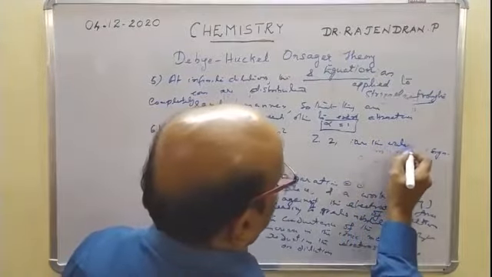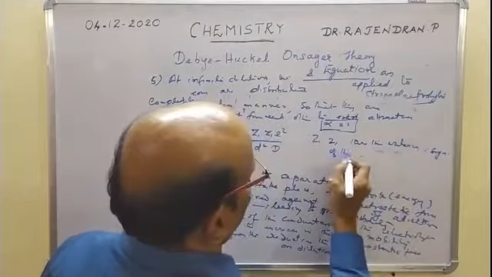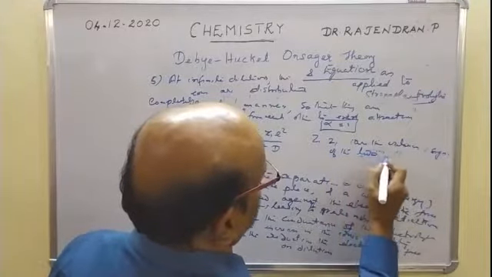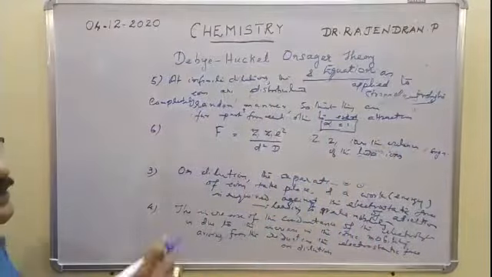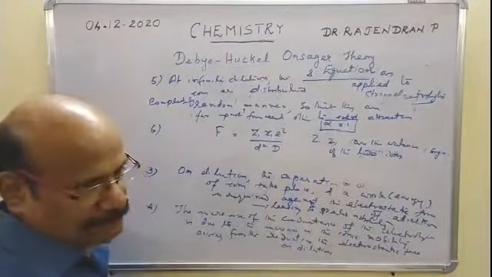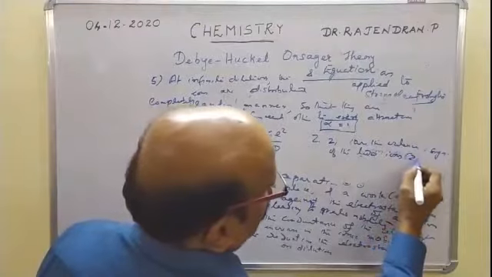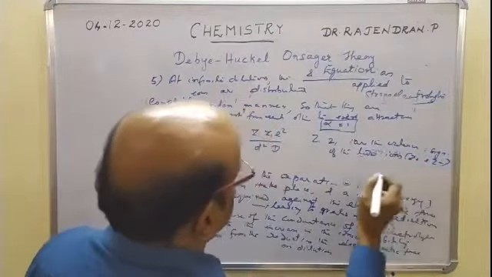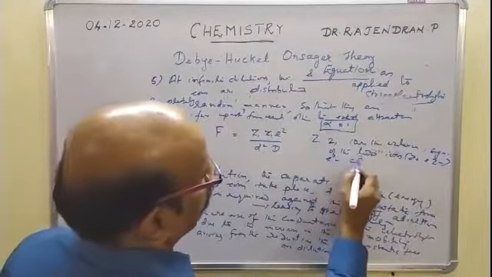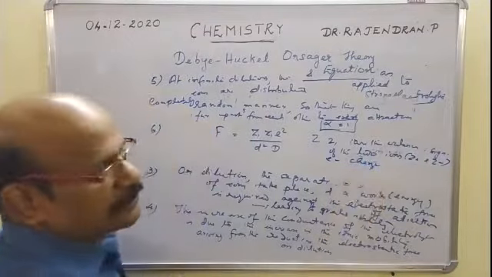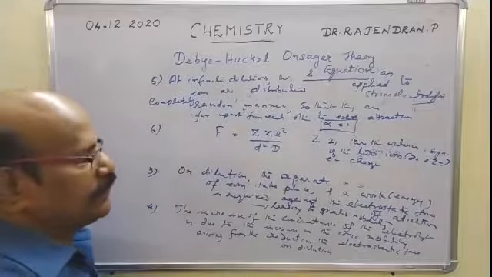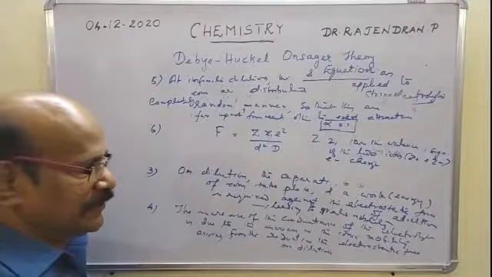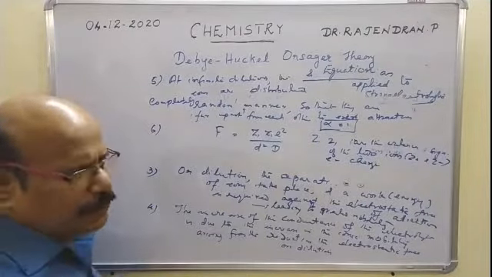valence of the two ions, positive and negative ion. The valences of the positive and negative ion are Z plus and Z minus, and e is the magnitude of the charge, that is in coulombs, 4.8 into 10 raised to minus 10 esu or 1.6 into 10 raised to minus 19 coulomb.